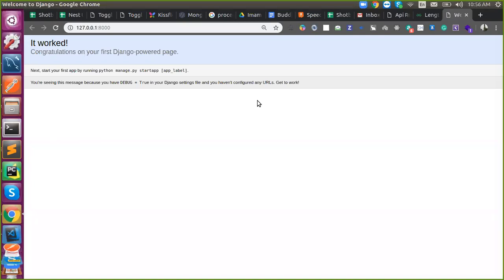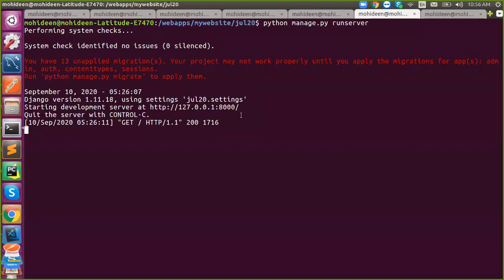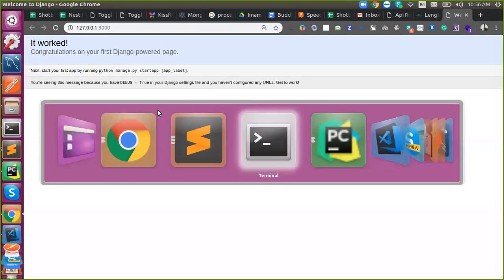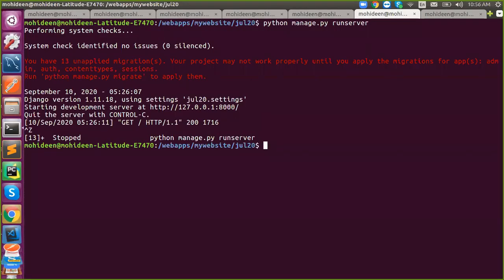So we can start customizing it by going to your folder. So this is your basic application. So now what to do? You have to create an app inside yours. Say django-admin startapp.